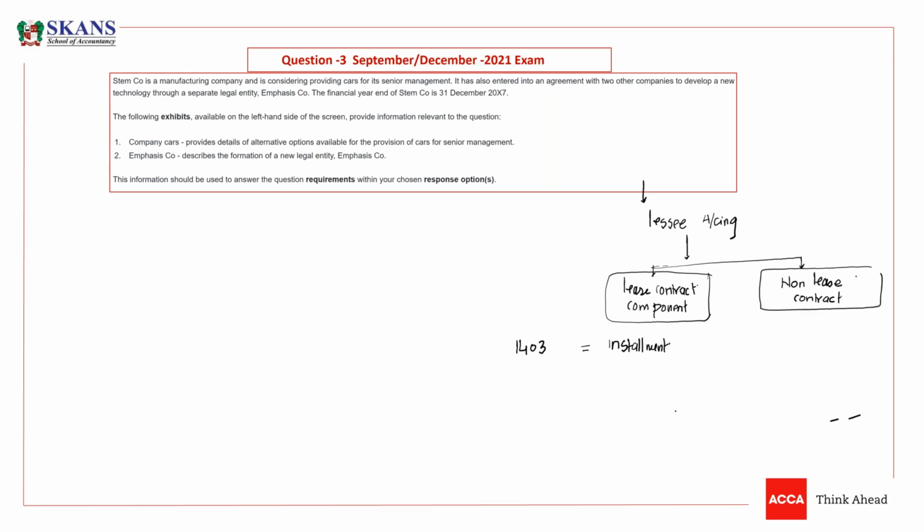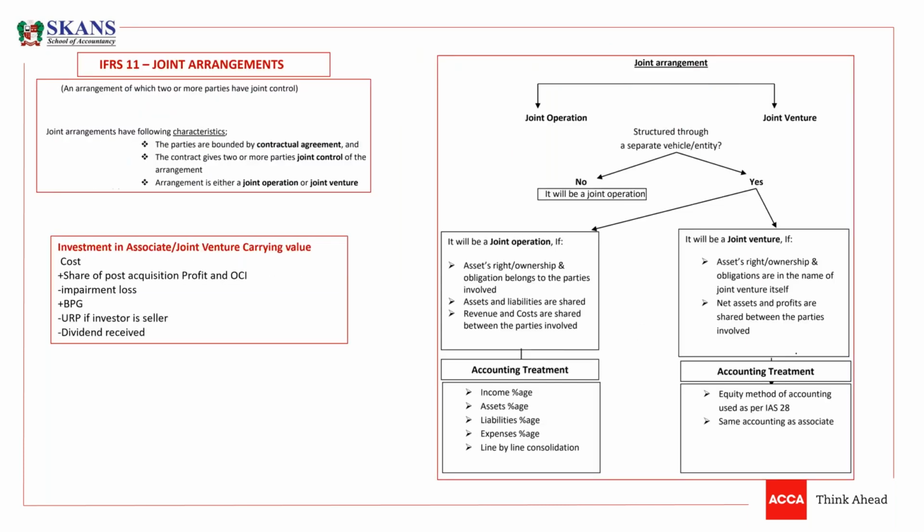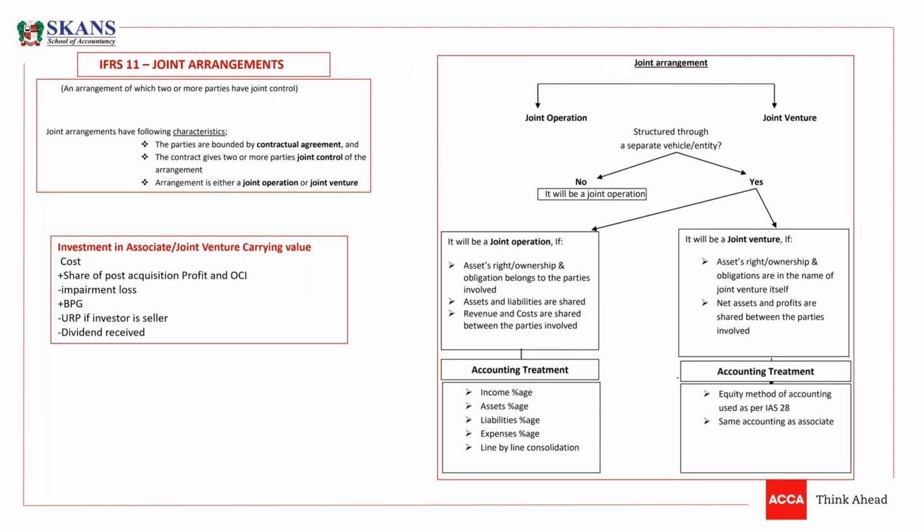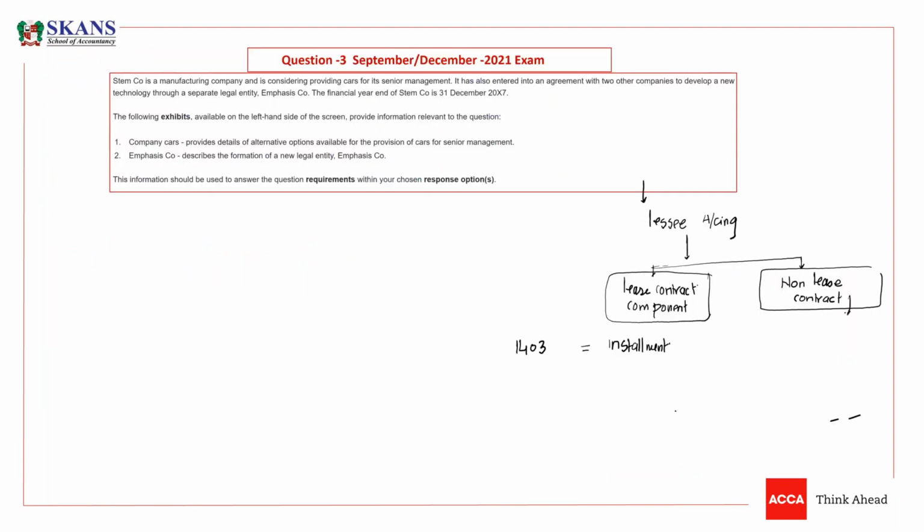The first is the lease contract, and the other is we are taking repair services.